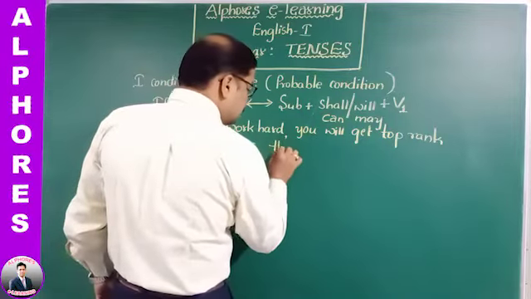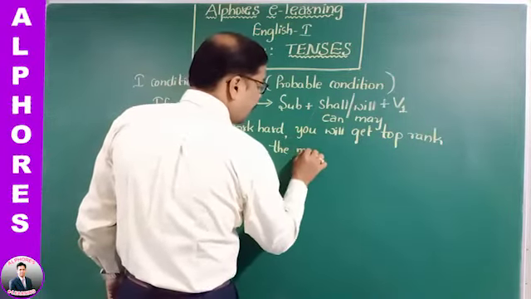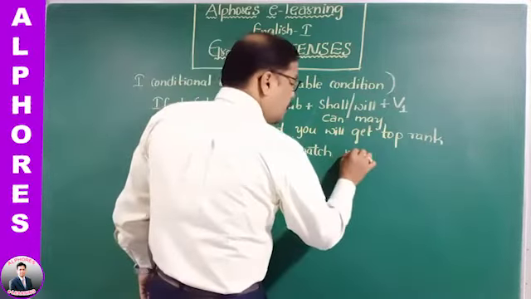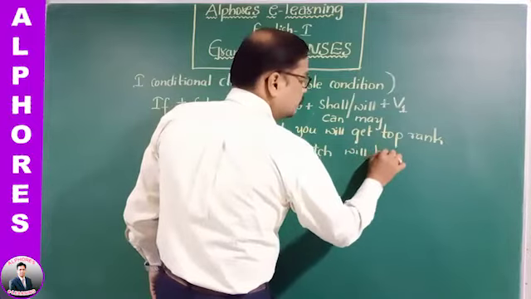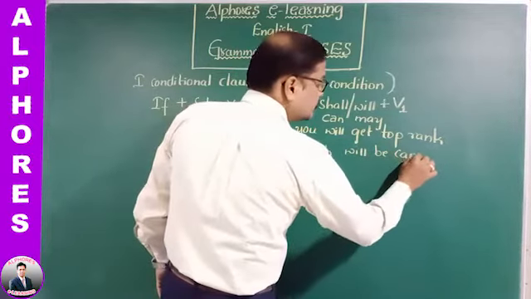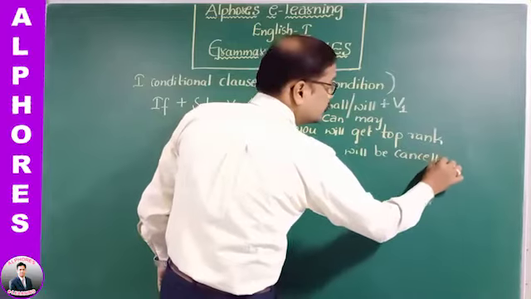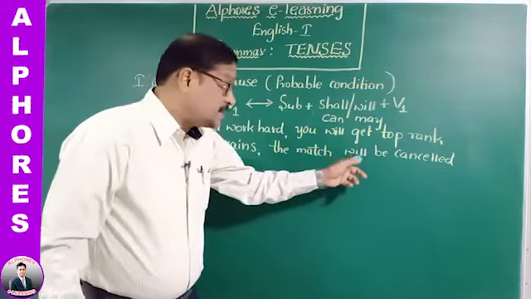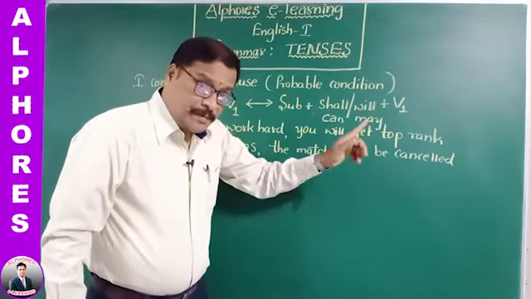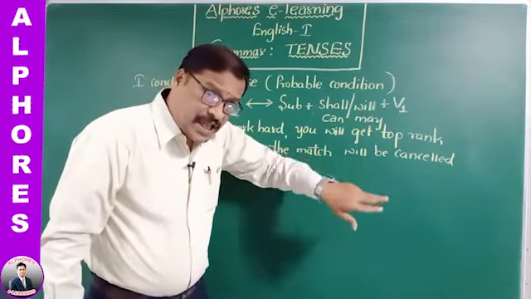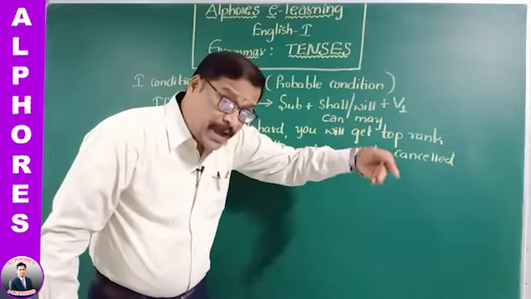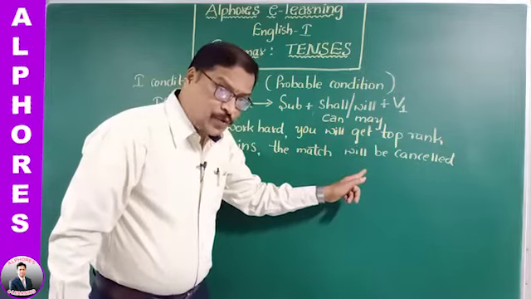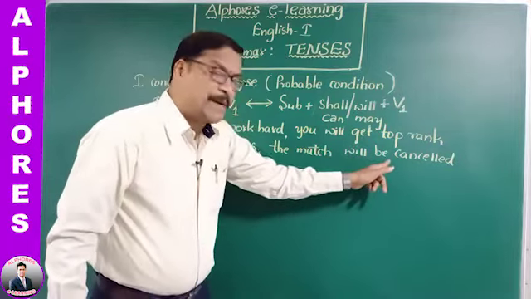The match will be cancelled is in passive form. The match will not cancel itself. It will be cancelled by somebody. Therefore, it should be represented in passive form, simple future tense passive form.